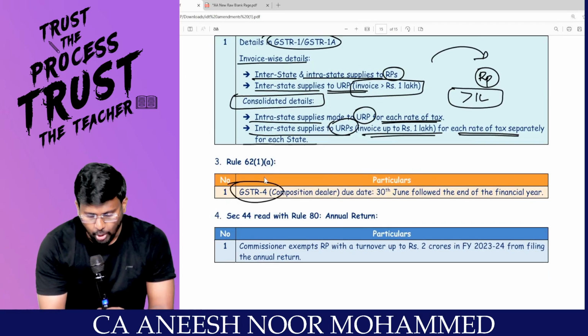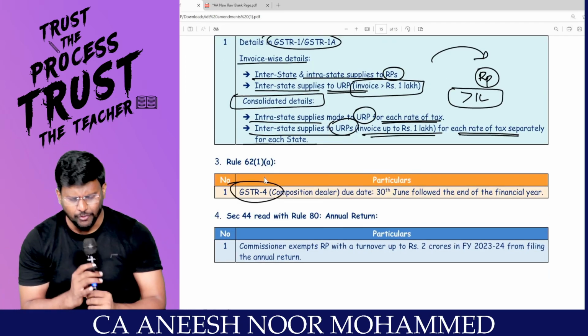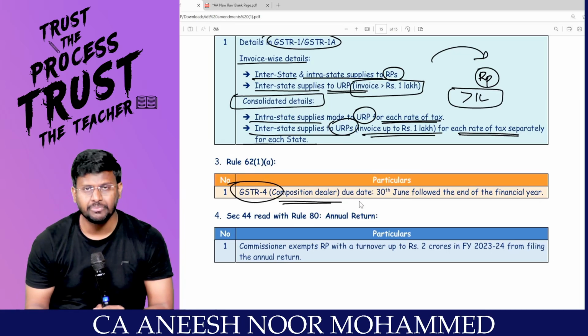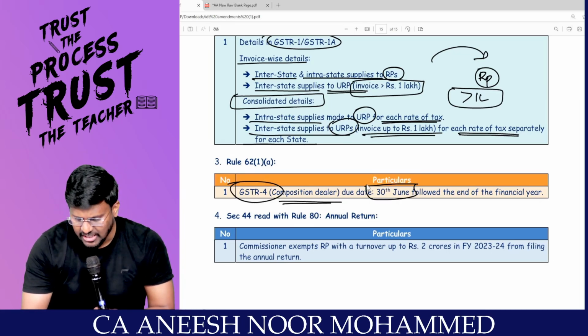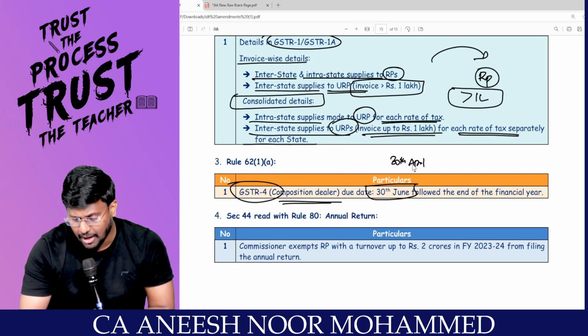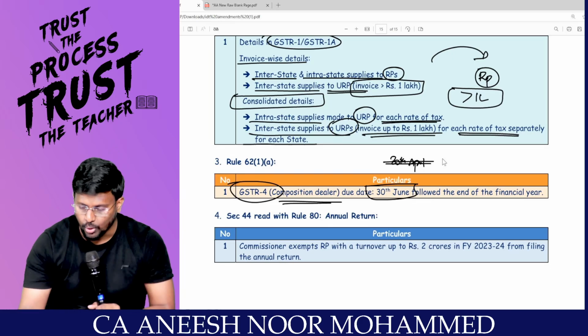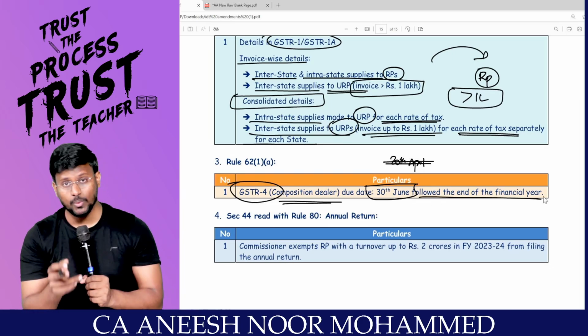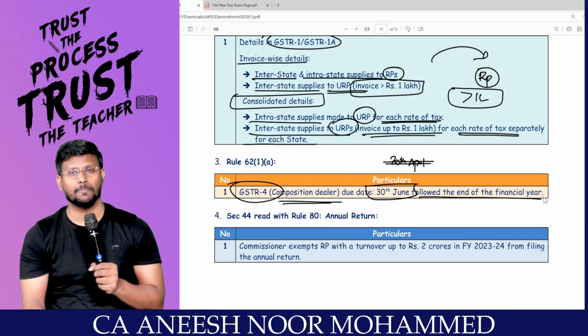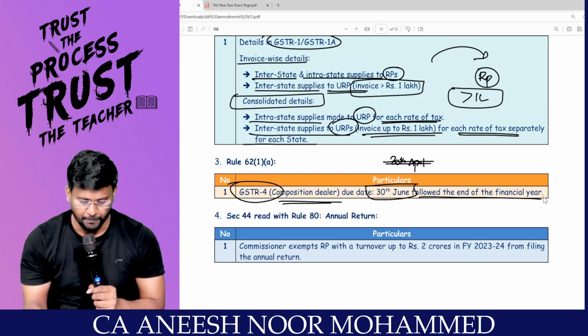Sir, this is a very important amendment. GSTR 4: we know who has to furnish GSTR 4? The composition dealer. They are supposed to furnish GSTR 4 by 30th June. Earlier it was 30th April. They said that immediately after March you should be given some extra time, so they came up with 30th June, following the end of the financial year. This will be tested for MCQ, 1 mark. 30th June is now the time to furnish GSTR 4.